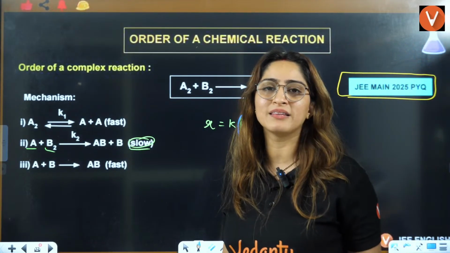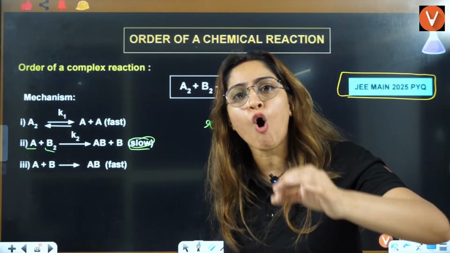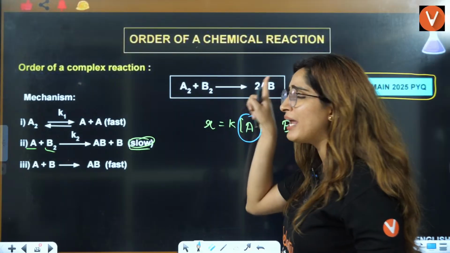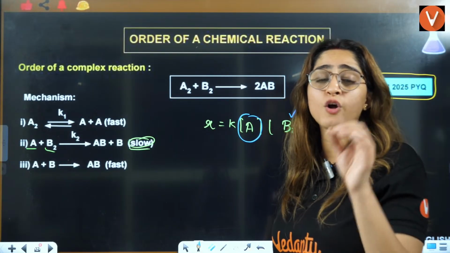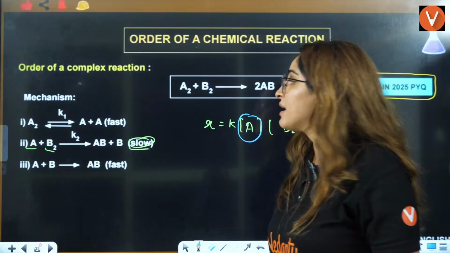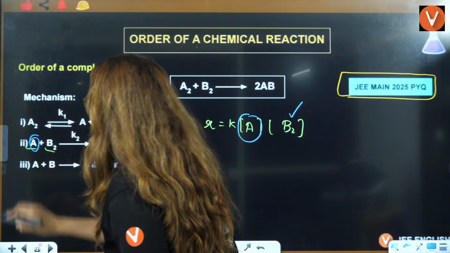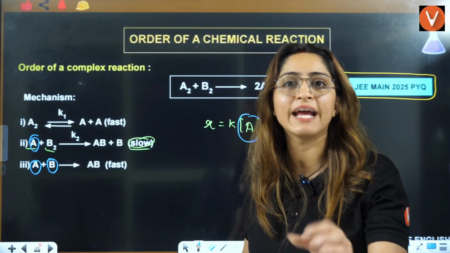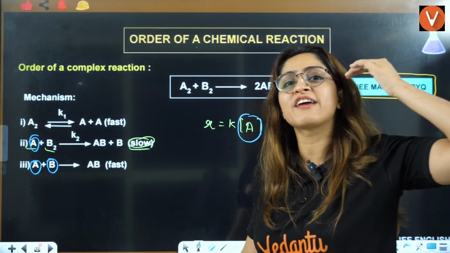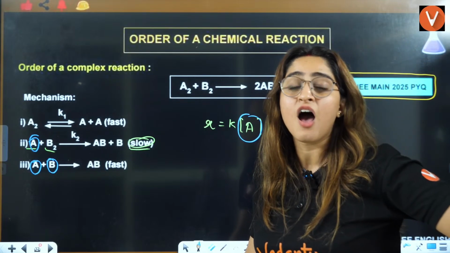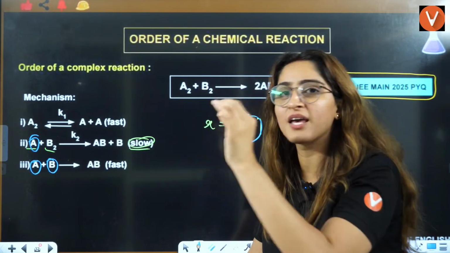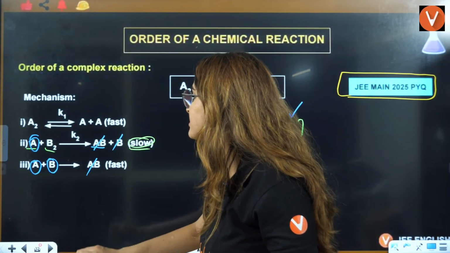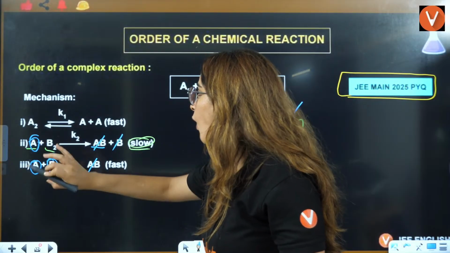And understand one thing. In the rate law expression, the terms that you write should be in the overall reaction on the reactant side. Otherwise, all other terms here are intermediates. This AB is an intermediate. This B is an intermediate. This A, B, all these are intermediates.